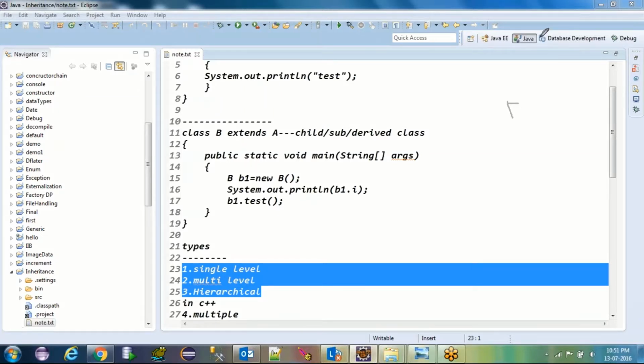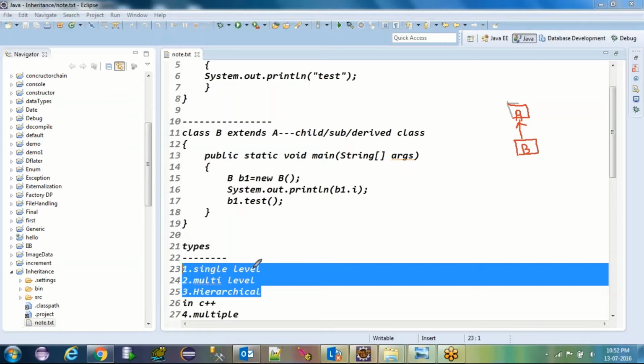In this case, we have one superclass, that is A, and another child class, that is B. B class is extending the A class, so the arrow mark should go like this. Whenever you have one superclass and one child class, it is known as single level inheritance.